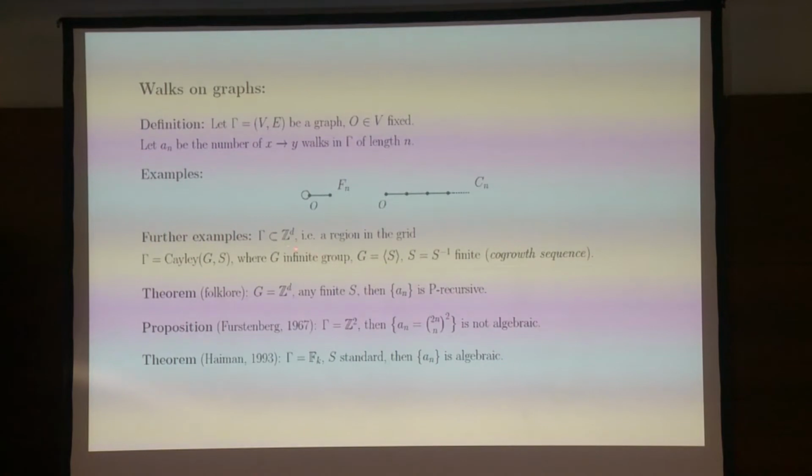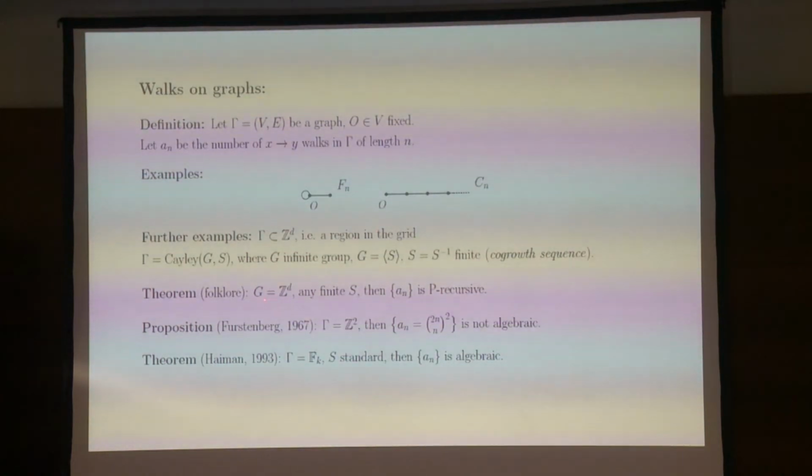So this is the most popular case when you consider a region in the grid, and there are actually dozens and dozens of papers covering that case, and I'm not going to talk about that at all. These are results by Bousquet-Mélou and her co-authors, and that is just a fantastic family which will occupy all my time if I start talking about those results. So what I'm going to do is talk about groups for now.